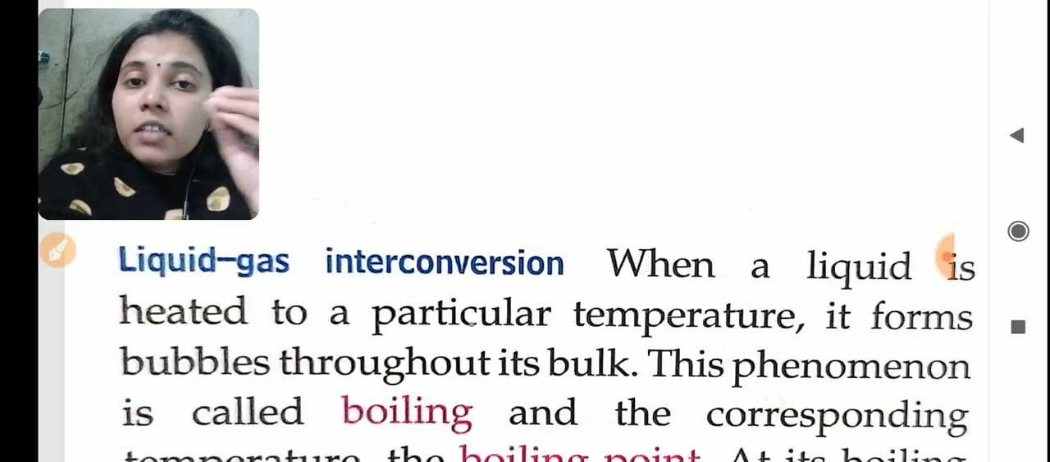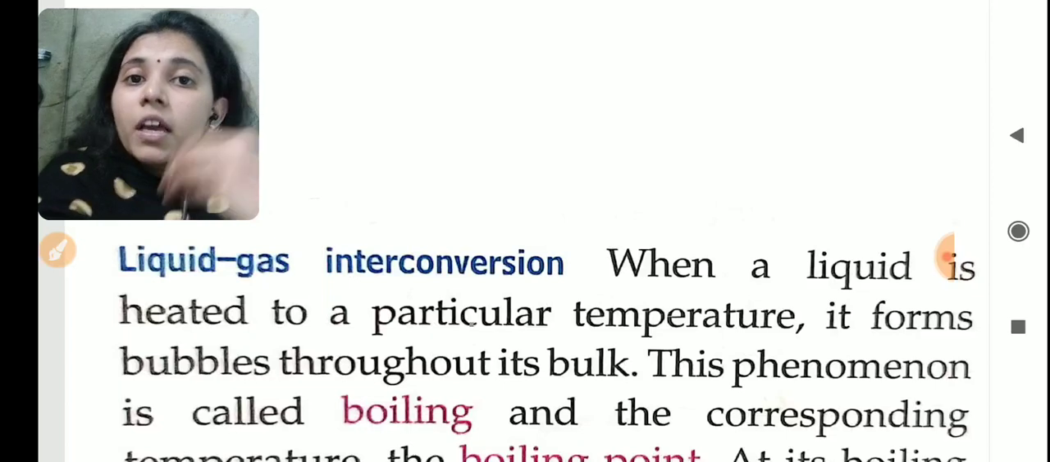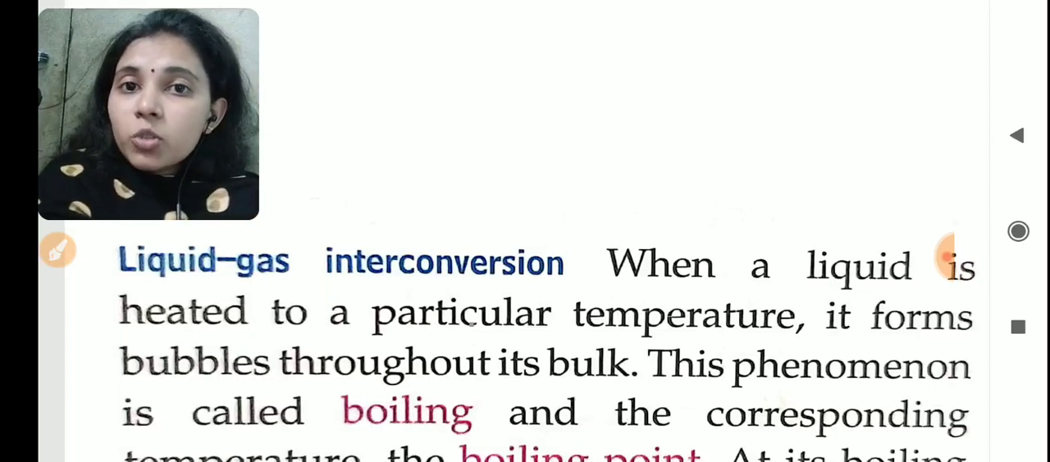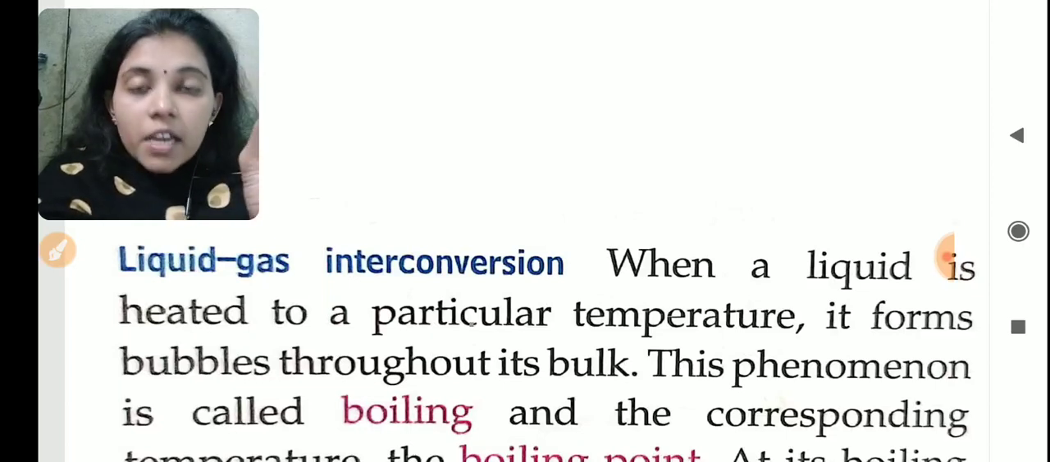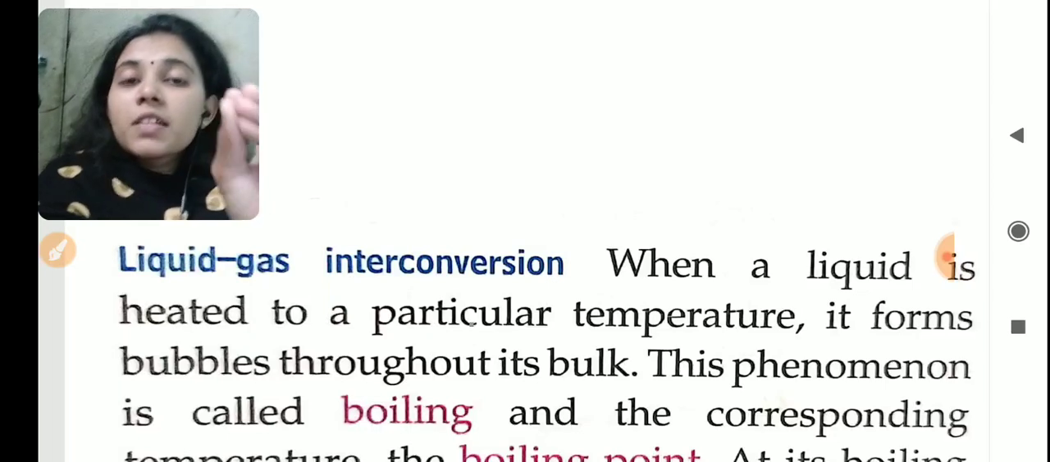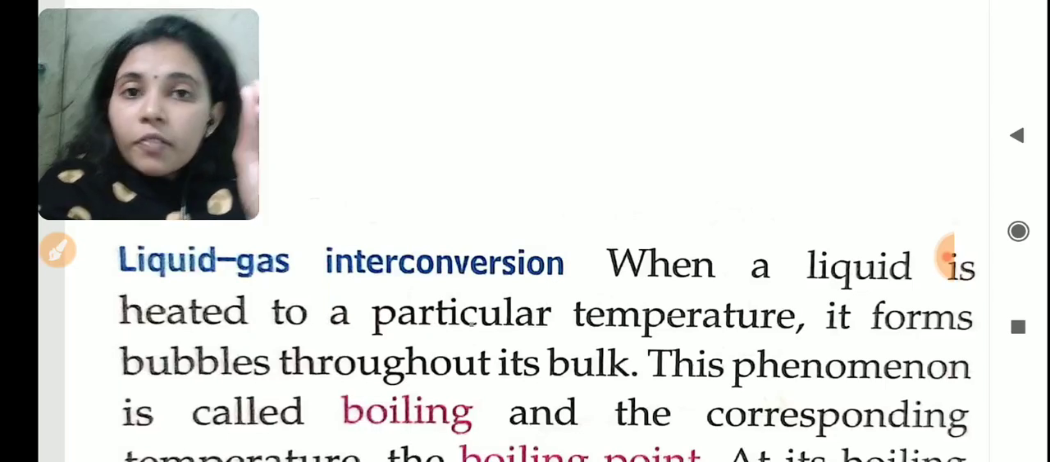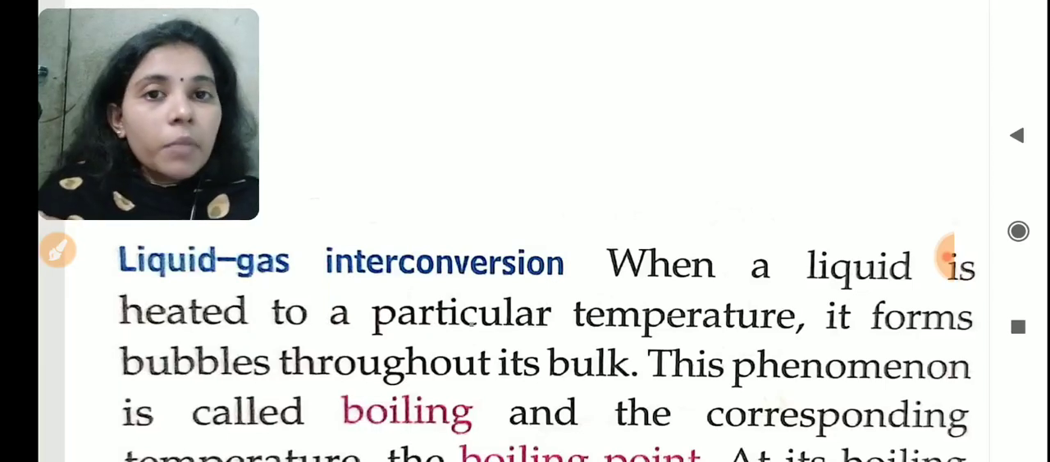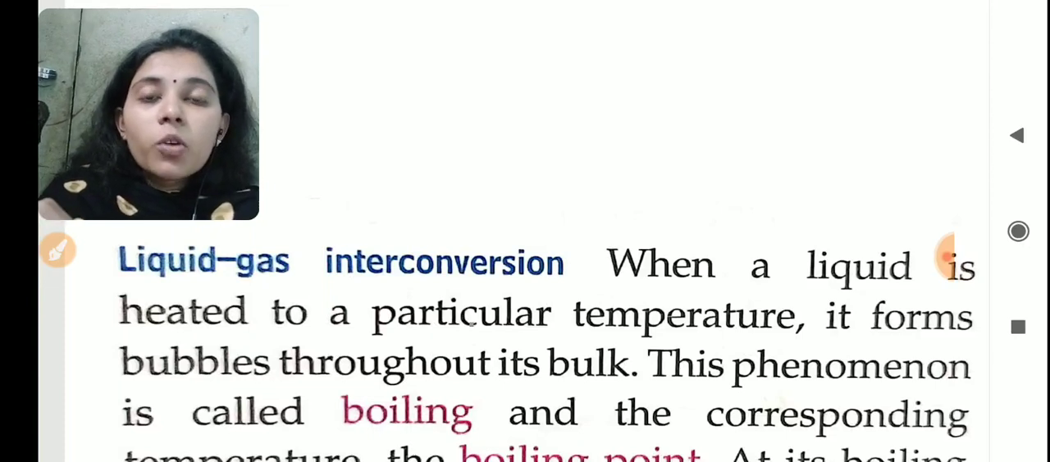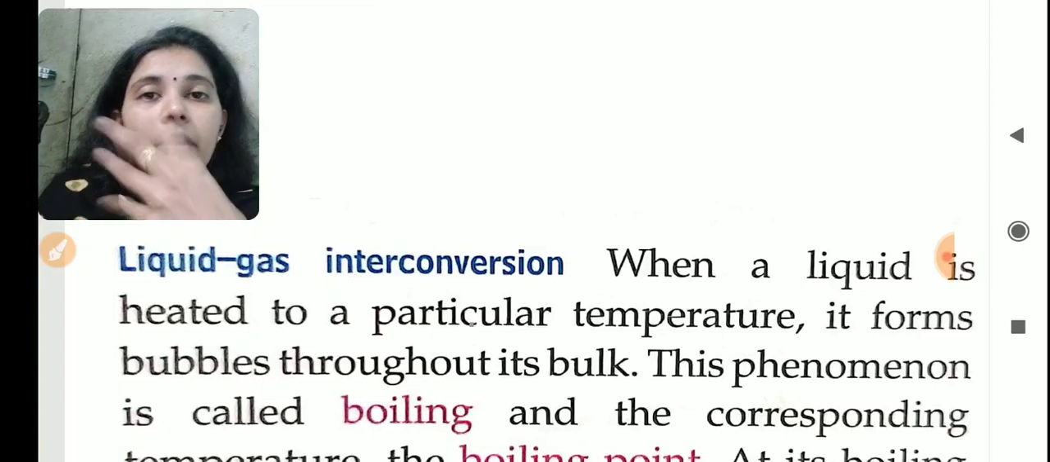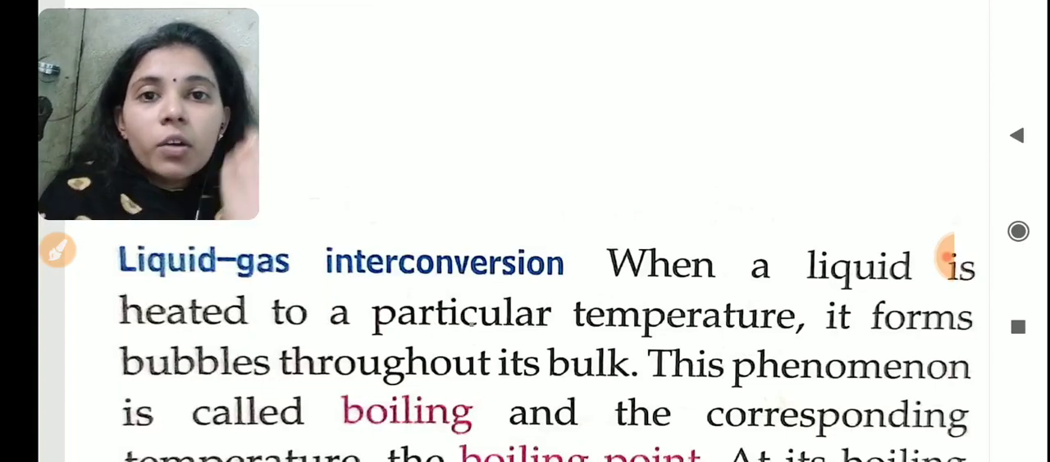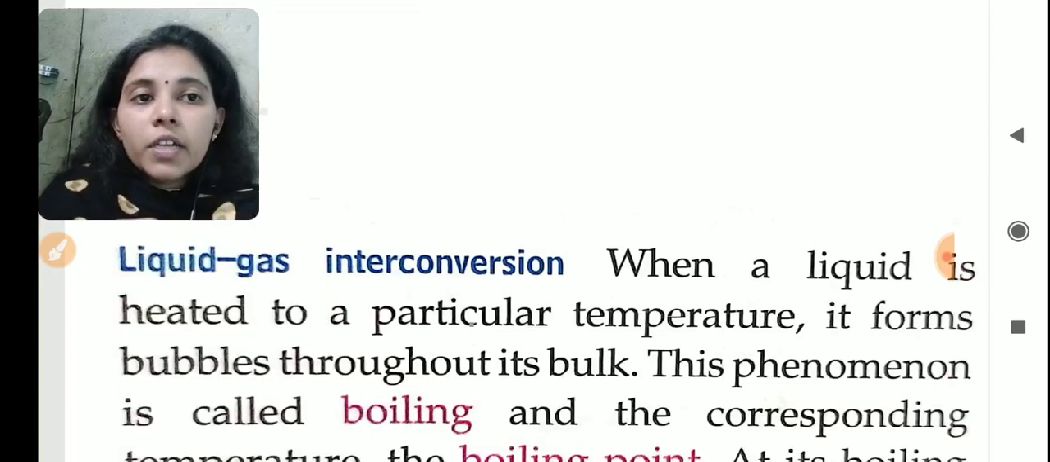As a result, the liquid state substance will freeze and convert to solid state, and the temperature at which a liquid freezes to solid is called the freezing point. Up to there we completed yesterday, and today we are going to study how a liquid is converted to gas. Let it be water. How water is converted to water vapor, that we are going to study.